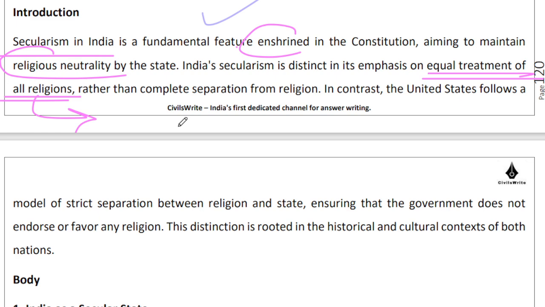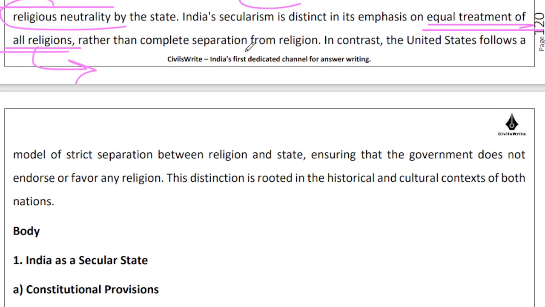But leaving that point aside for the time being, yes, there is equal treatment of all religions. We aren't doing a complete separation from religion in India, where, as I explained, the state from time to time has intervened in religious matters.